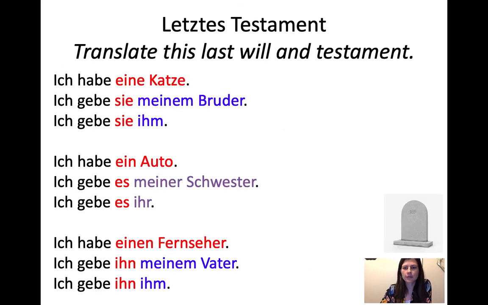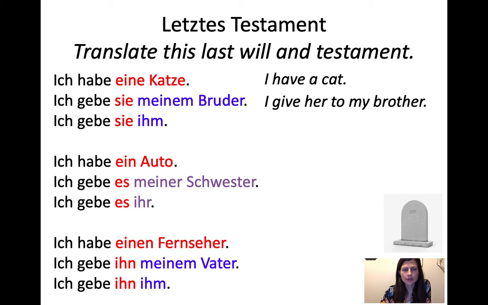And then we had this exercise where we really look at how we can play around with the pronouns and the nouns. So, "Ich habe eine Katze" would be I have a cat. "Ich gebe sie meinem Bruder." I give her to my brother. Eine Katze is feminine, so of course we're going to translate it as her. And then there is a word for a male cat, which is der Kater. So when someone says eine Katze, you could assume it's feminine, but sometimes people use Katze for both. But in this case, I said I give her to my brother. "Ich gebe sie ihm." I give her to him.